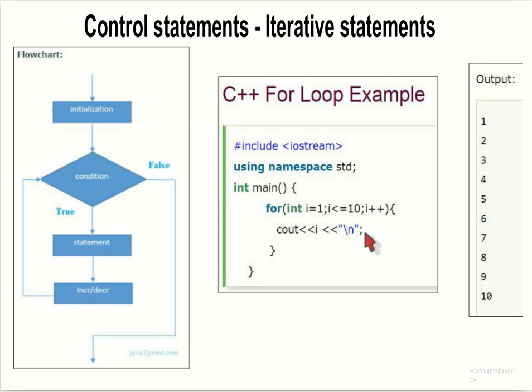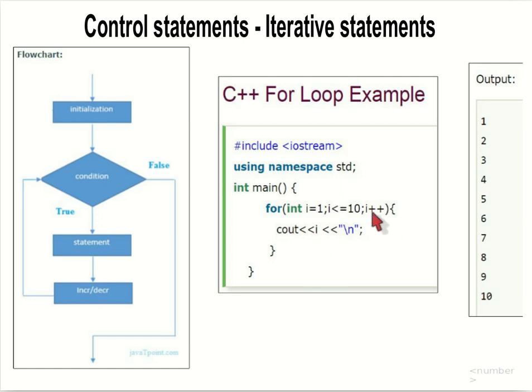After this execution, i will be incremented to 2. 2 is less than or equal to 10, so it will produce 2. Then it increments i and produces 3, and the condition is checked, 3 less than or equal to 10, and like that it will keep executing.